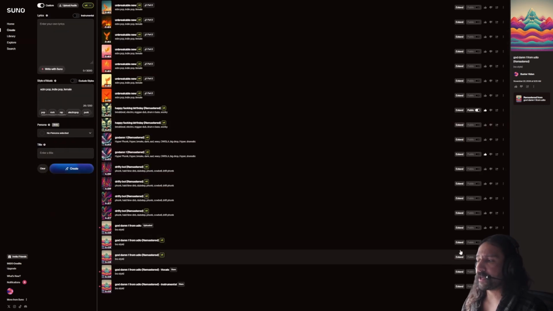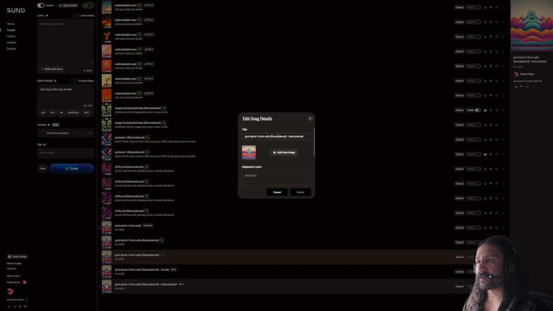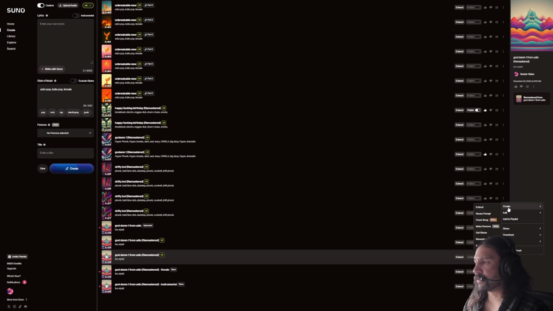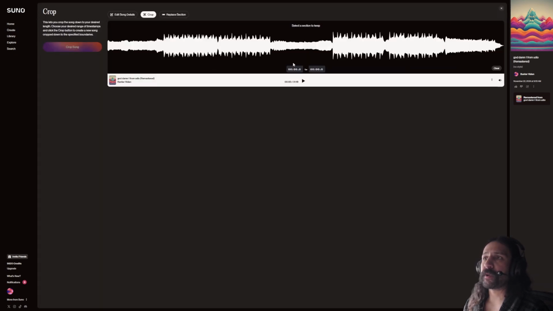Let's go back to create here. I believe that covers everything here. So below that, we have edit. This is where you can edit the song details, which is like the name, display lyrics, the image for the song. You can also crop the song. This would give you the ability to cut off a part from, you would put here, say 10 seconds, and here you would say 45 seconds, and there it's going to crop everything that's outside of this. Let's clear. Let's go back.